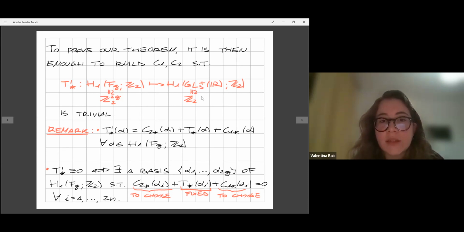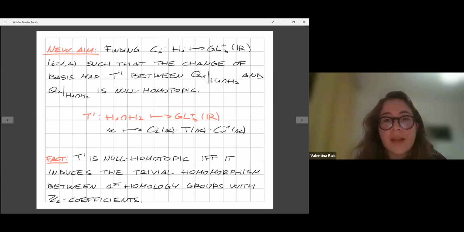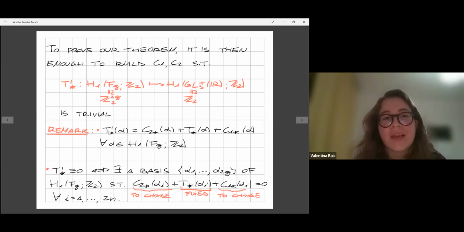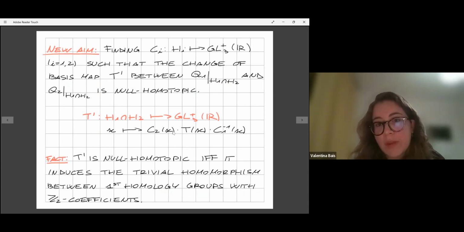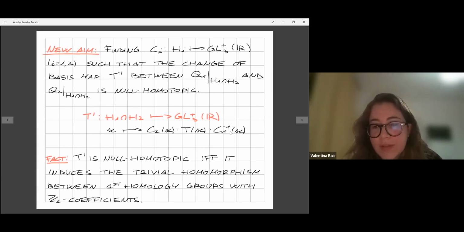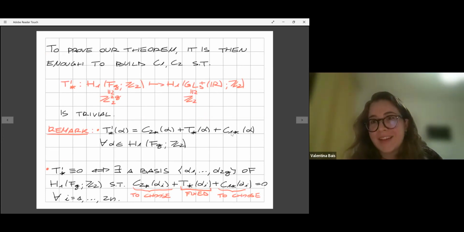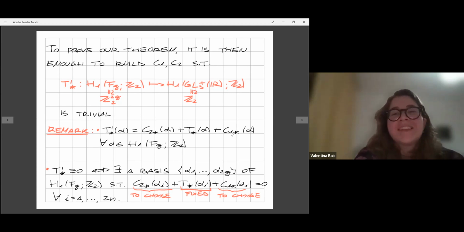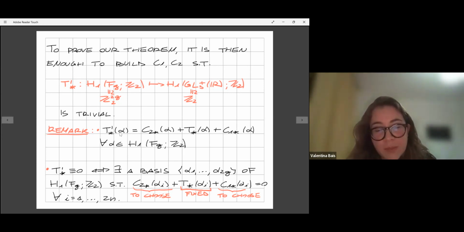The first one is that from this expression, one can prove quite easily by using some computation that in this expression we have pointwise the matrix product, and when we pass to the homomorphism between fundamental groups, the product becomes a plus, where the plus indicates the operation in this homology group, and here we have an inverse which becomes a plus because Z2 minus and plus are the same essentially, and so we have a quite easy expression for T prime star in terms of T star, C2 star, and C1 star.